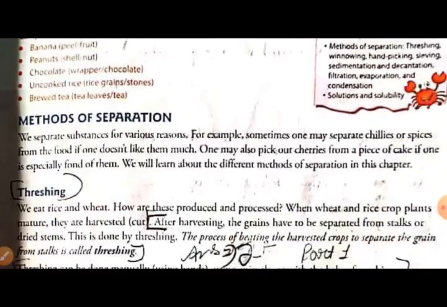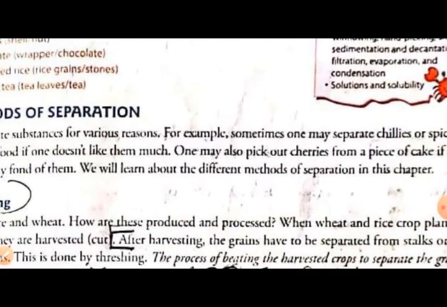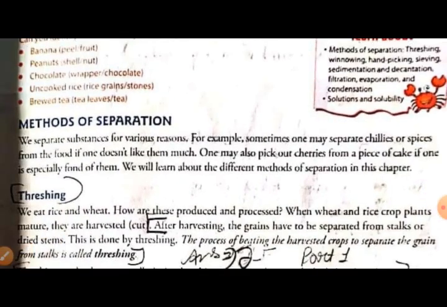First of all, we will learn why do we need to separate the substance. For example, suppose chilies get mixed in the spices of the food.